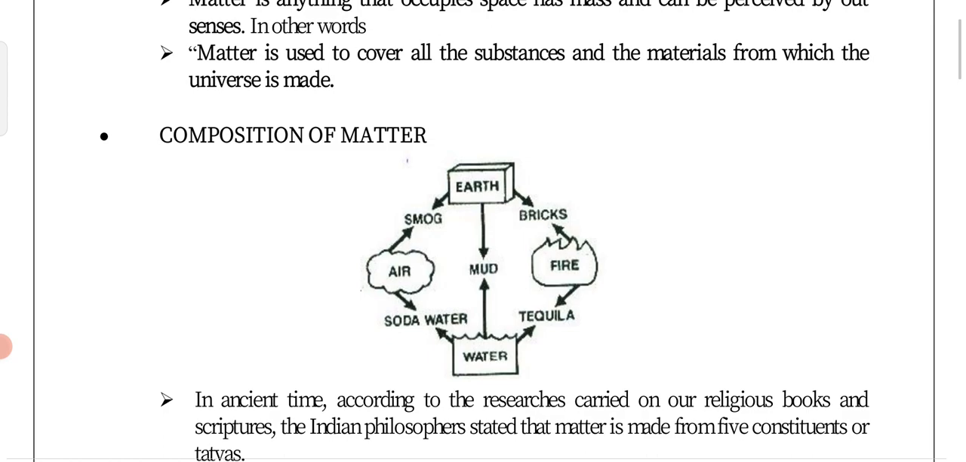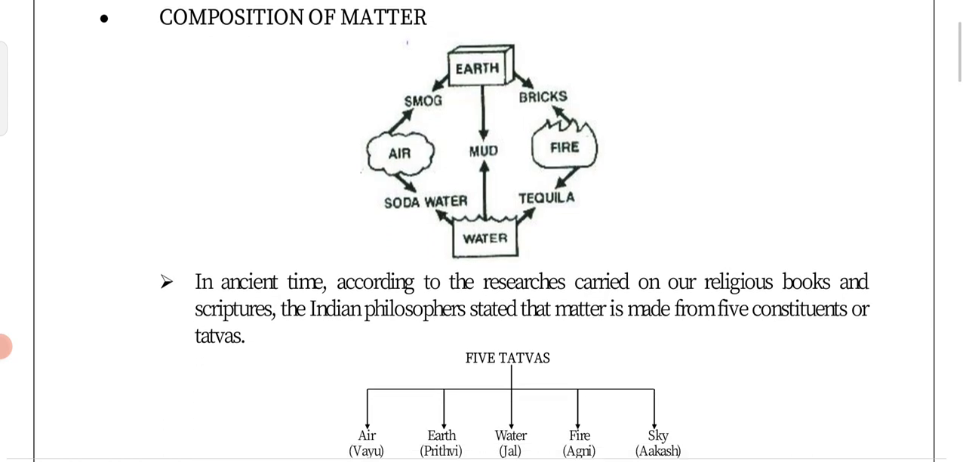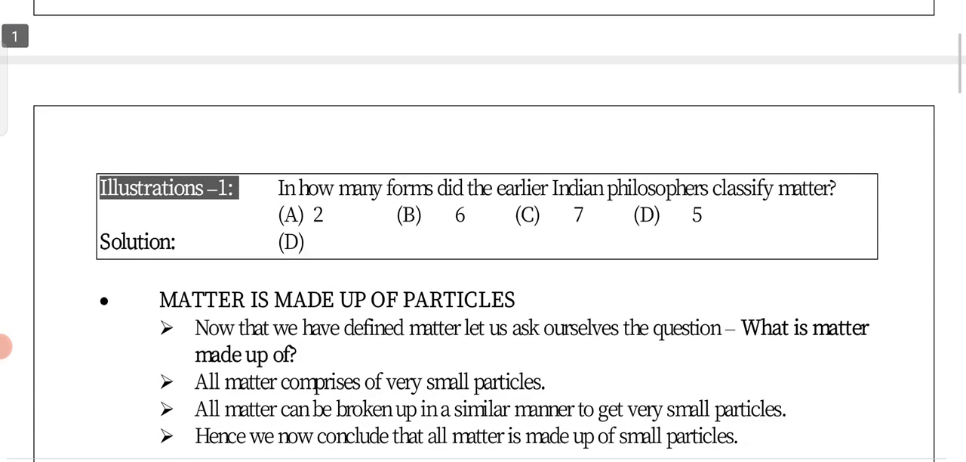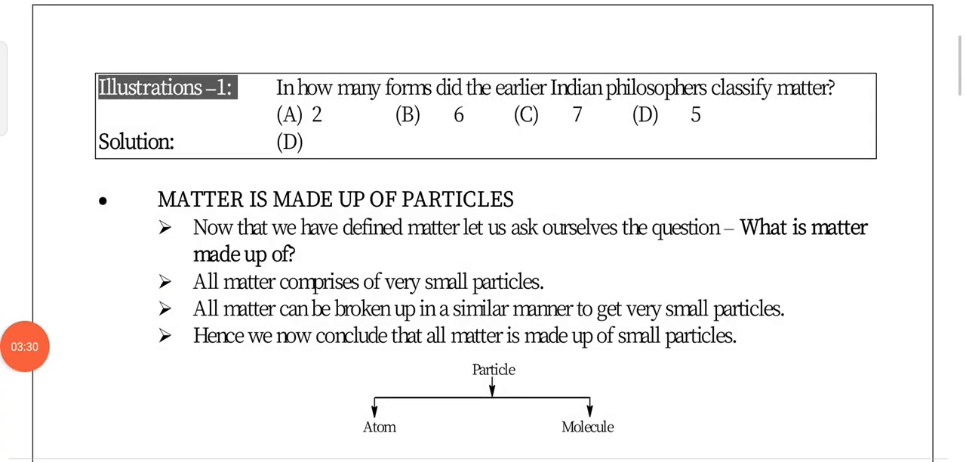Okay. So generally, if we go through the types of matter, we go through the physical states of matter, that is solid, liquid, and gas. The characteristics of solid, liquid, and gas we will discuss in our next topic.